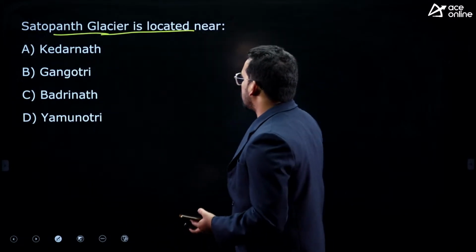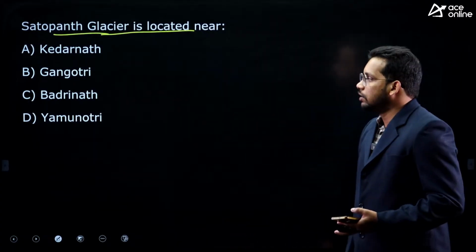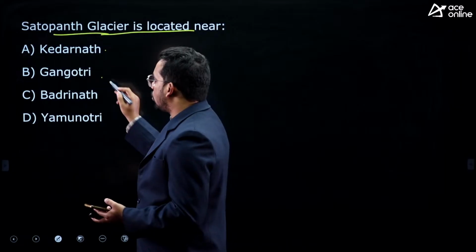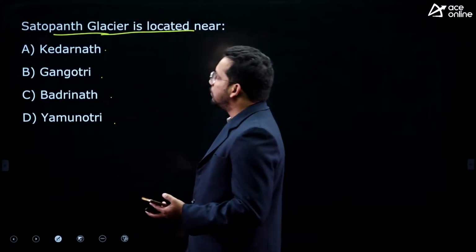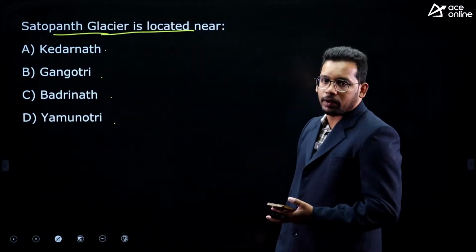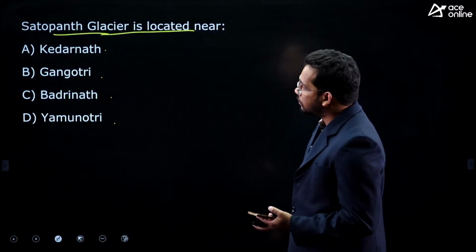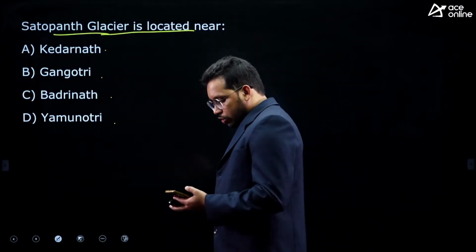Satopanth Glacier is located in which place? Kedarnath, Gangotri, Badrinath and Yamunotri. This is a little bit unpopular, but a previous year question, a tricky question, only a few can answer. Satopanth Glacier.